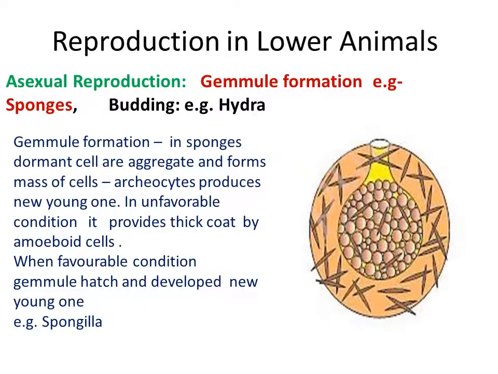If there are unfavorable conditions, this mass of cells, archaeocytes, is covered by a coat. That coat provides amoeboid cells, and this gemmule remains as it is until favorable conditions return. When favorable conditions are there, this gemmule hatches and develops into new young ones. Example is sponges or Spongilla.